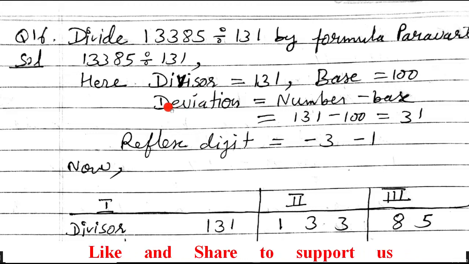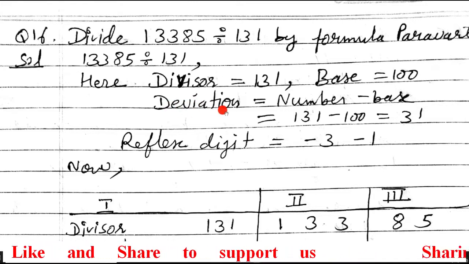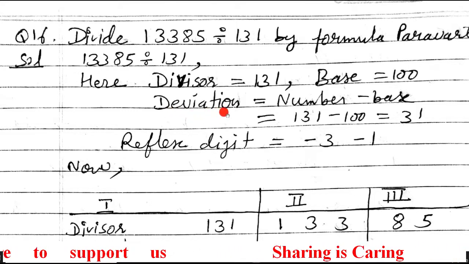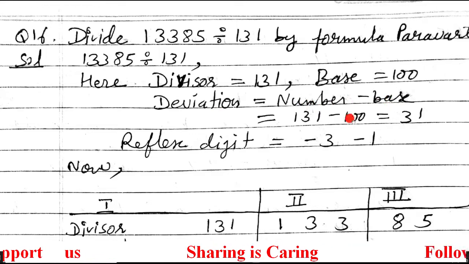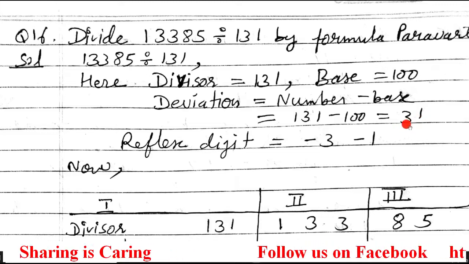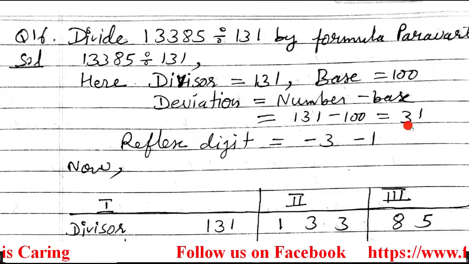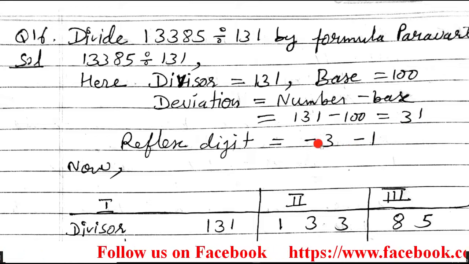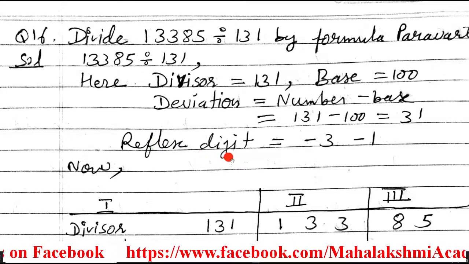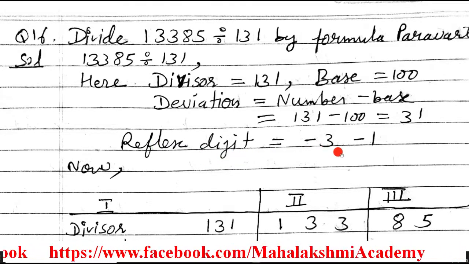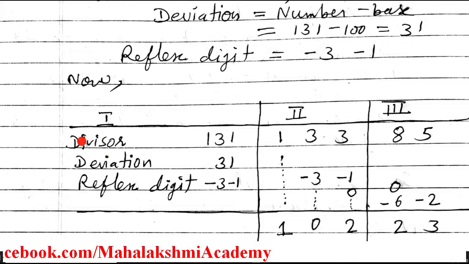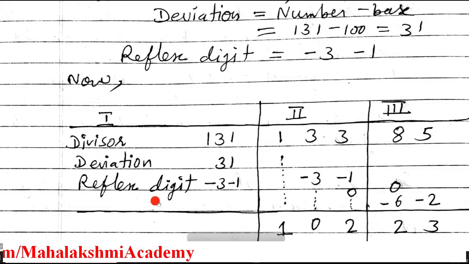The first difference is in the division: in the Nikhila method we used to find the revised divisor, and here we have to find the deviation. The deviation formula is number minus base, that is 131 minus 100. So the answer is 31, and whatever 31 came, just take the opposite sign of these two digits. So you will get minus 3 and minus 1, that is the reflex digit. So the division process we are going to complete by the reflex digit. Here the table format is like this. In the first section the divisor, then the deviation, then the reflex digit.